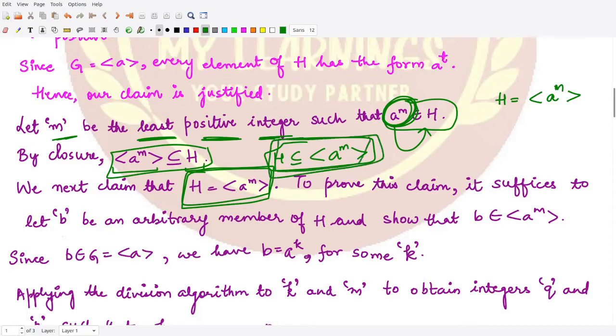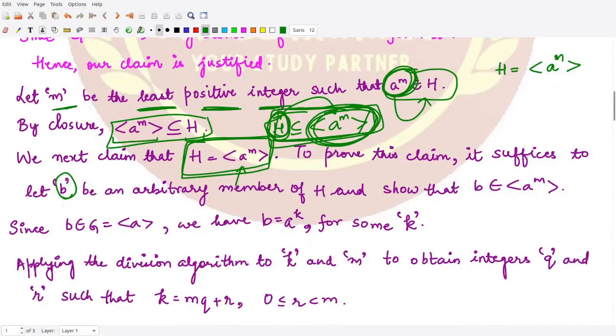So we consider some arbitrary element from H and prove that it is also present in the subgroup generated by a raised to power m. We call that element b, and we show that this b is also a member of this subgroup. Now because b is in H, it is also present in G, because H is a subset of G.